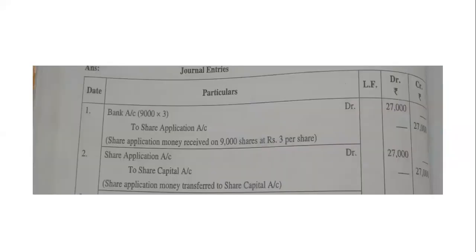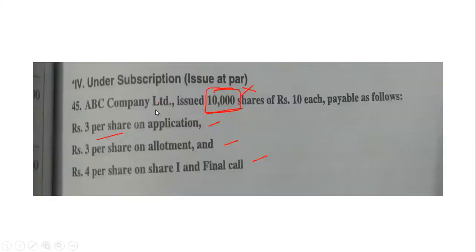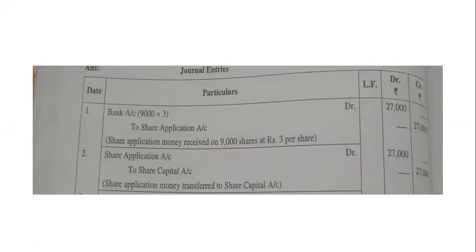Yes. Into 3. Why did I do 3? Application rate is how much? See here, rupees 3 on application. Fine. So multiply. Bank account debtor to share application account. When you multiply, you will get 27,000. Yes. Next, money is transferred to capital account. So share application account debtor to share capital account. Amount same, transfer after that.